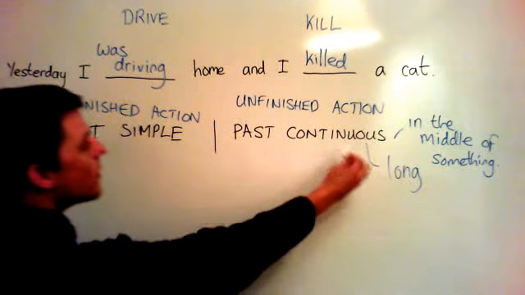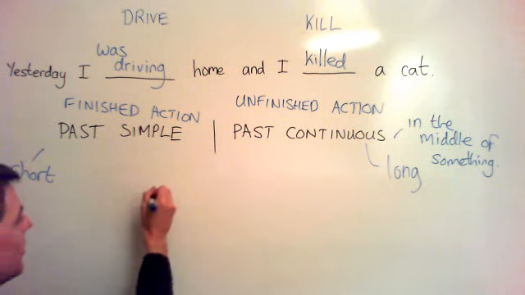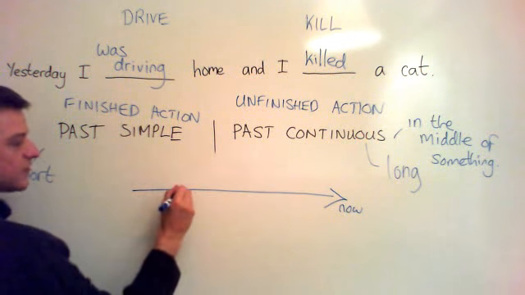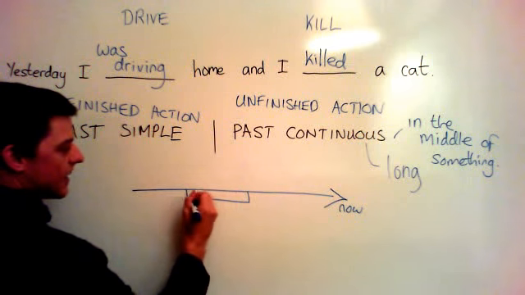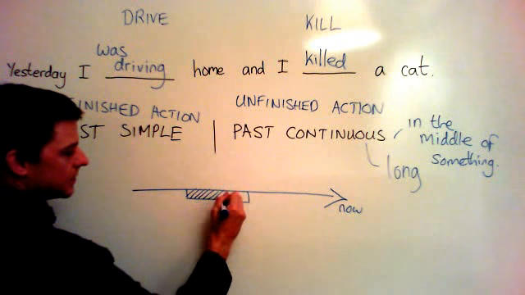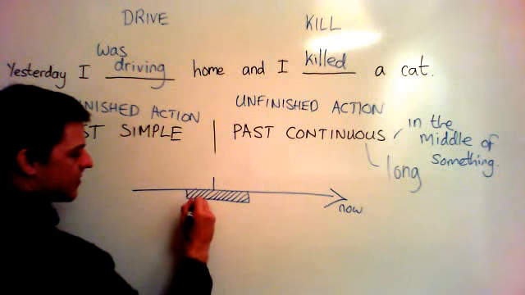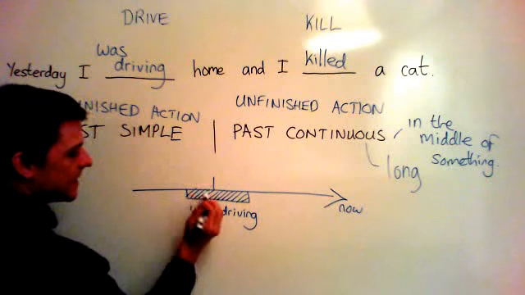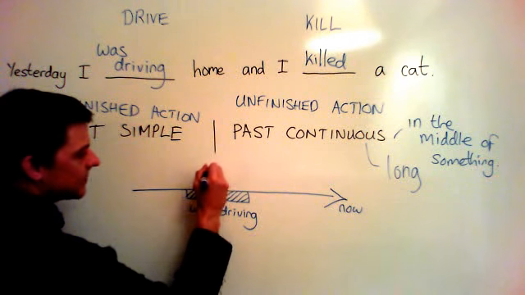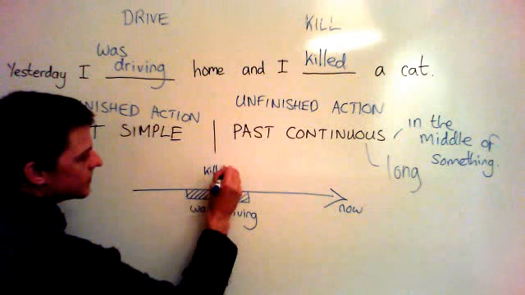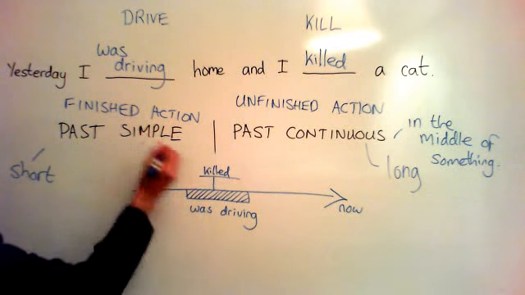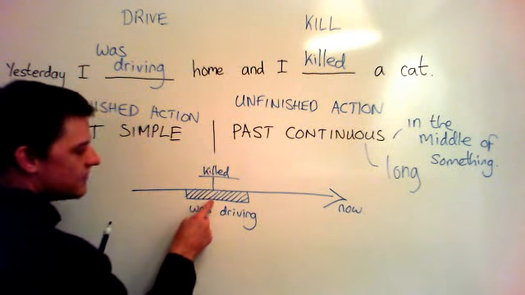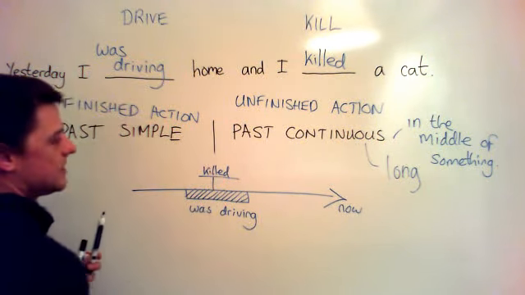Now, past continuous is always longer than past simple. Why? Because on the timeline it looks like this. This is now, and we are telling a story. And we are saying, yesterday I was driving. It's longer than the other moment. Was driving is here, underneath, and it's a long action. And in the middle of that action, something else happens, something quick, something short. Past simple happens, something finished. I killed a cat. The cat is now dead. It's finished. But the driving wasn't finished. I was in the middle of driving when I killed the cat.